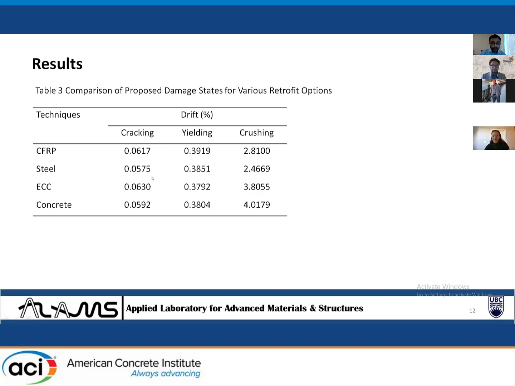Based on this table, it is clear that ECC jacket showed the highest drift for cracking. For yielding, CFRP jacket showed the highest drift. For crushing, concrete jacket showed the highest drift.